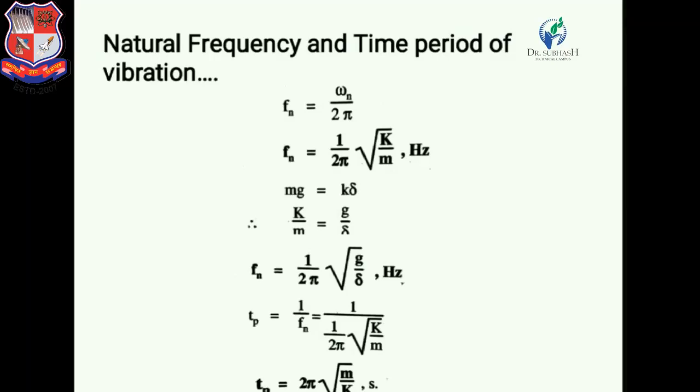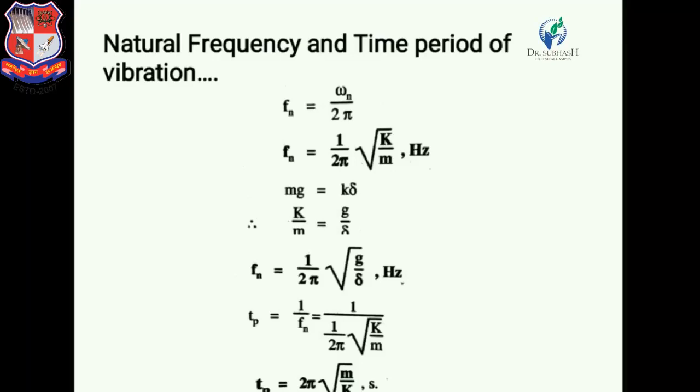Now the natural frequency and time period of the vibratory system. Here Fn is the natural frequency in hertz. So natural frequency Fn is equal to omega n upon 2 pi.